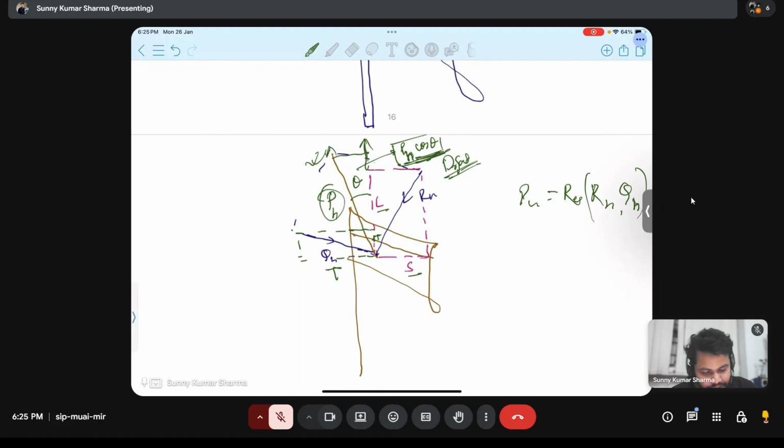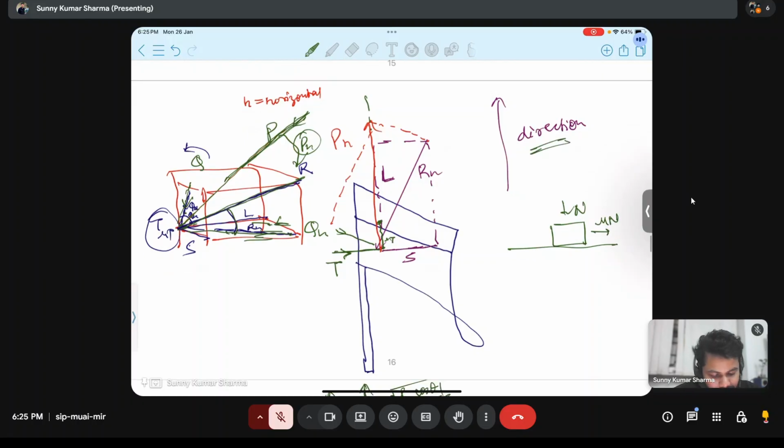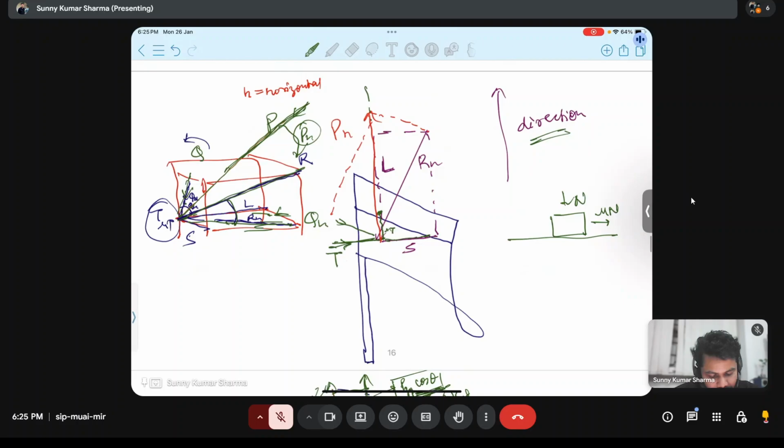Now in this figure, when I draw the pH, it came automatically in the direction of travel. So what happened here? This S and this T are equal. S is equal to T in this example.